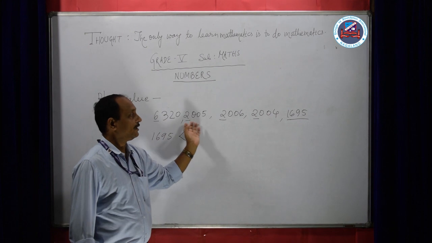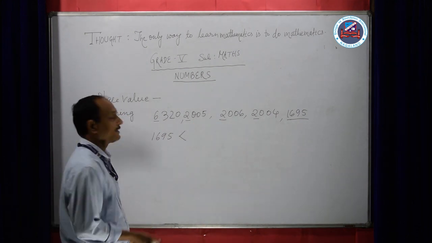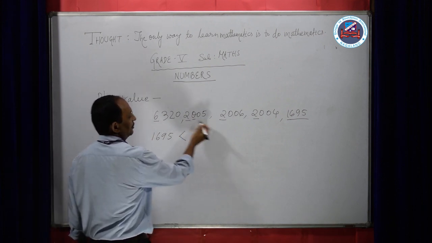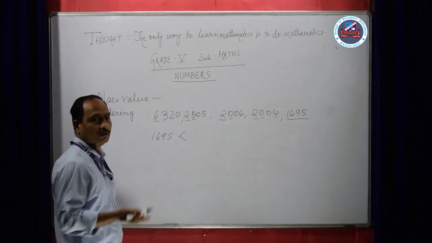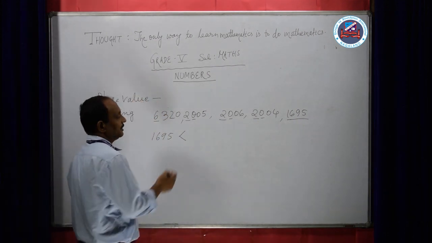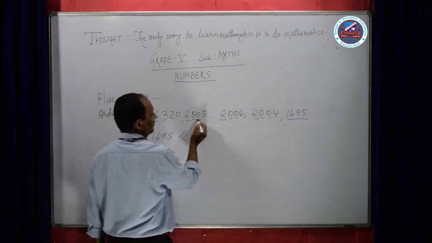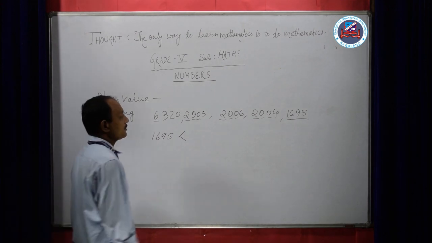Now how to see which one is the smallest? So what we are going to do? We are going to see the next place, that is the 100s place. 100s place is 0. Here is also 0. Here is also 0. Now we'll go to the next place, that is tens. 0, 0, and here is also 0. Same. Let us go to the ones place.